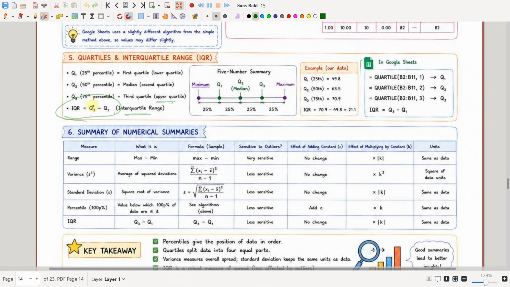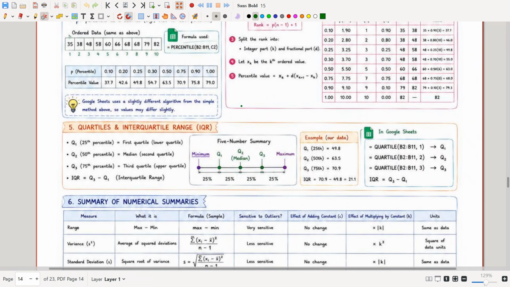minus Q1, that is 75th percentile minus 25th percentile, which is upper quartile minus lower quartile. Okay, so see here, the 5-number summary includes the minimum value, the Q1 value, that is the 25th percentile, the Q2 value, which is the 50th percentile, the Q3 value, which is the 75th percentile, and the maximum value, which is the greatest value. So the distance between each of these values will be 25 percent.